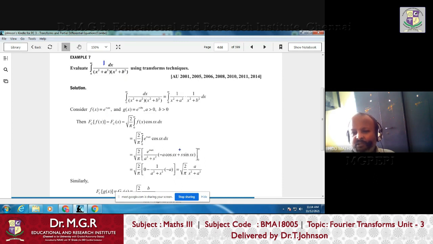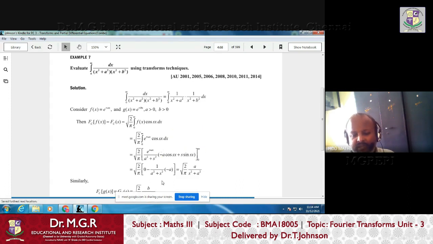And this I just now told: integral of e power ax cos bx is e power ax by a square plus b square, times a cos bx plus b sin bx, where a is minus a. So b is nothing but s, so s is here, sin bx means sin sx. Just now I told the integral e power ax cos sx formula, so that formula you have to apply here, and then you have to put the limits 0 to infinity.